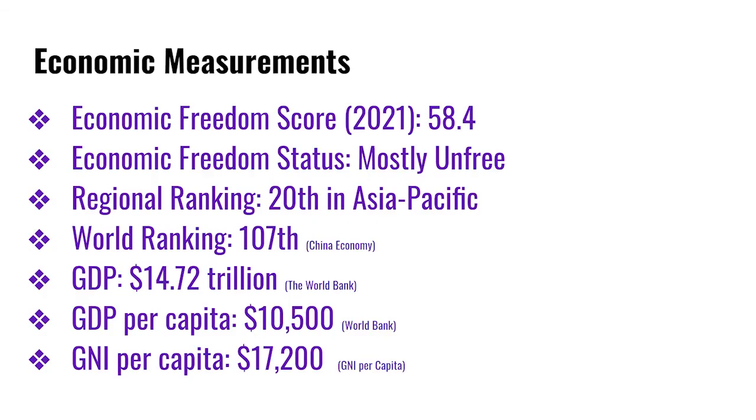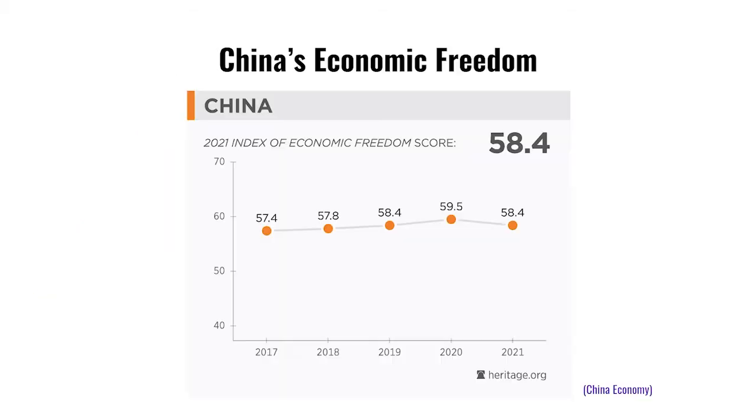China has a command economy, meaning that the government controls the prices of goods and services, which could explain why China's economic freedom score is so low. China has one of the highest GDPs in the world due to its large population, leading to a larger workforce. This chart shows China's economic freedom score over the last 5 years. As you can see, their economic freedom score has decreased since 2020, most likely because of COVID-19, making it harder for people to start a business.